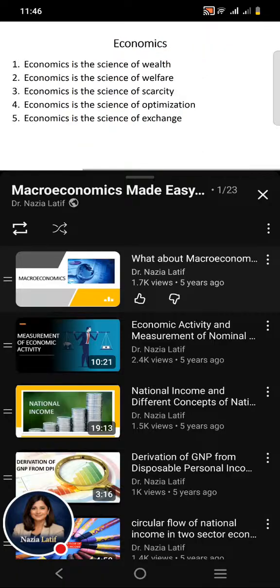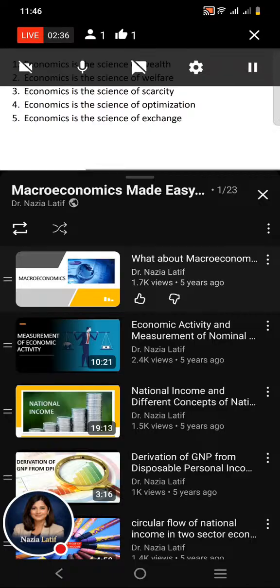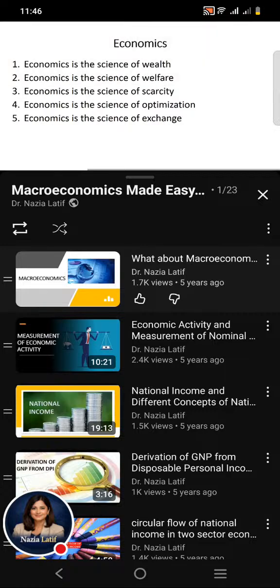In order to define the term economics, we have different perspectives or views. By using these views and perspectives, we can define the term economics. For example, we can say that economics is the science of wealth. But when we say that economics is the science of wealth, we are considering economics as a theory and admitting that economics has no applied foundation. But when we say that economics is the science of welfare, it means that economics has both a theory and an applied part, that economic theories could be applied to increase or enhance human welfare.